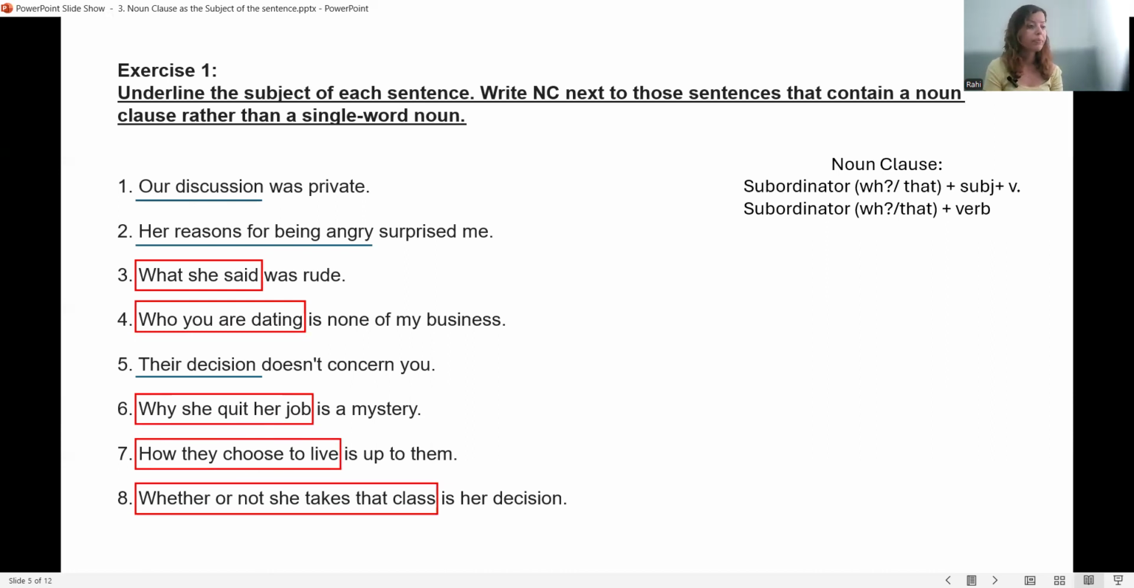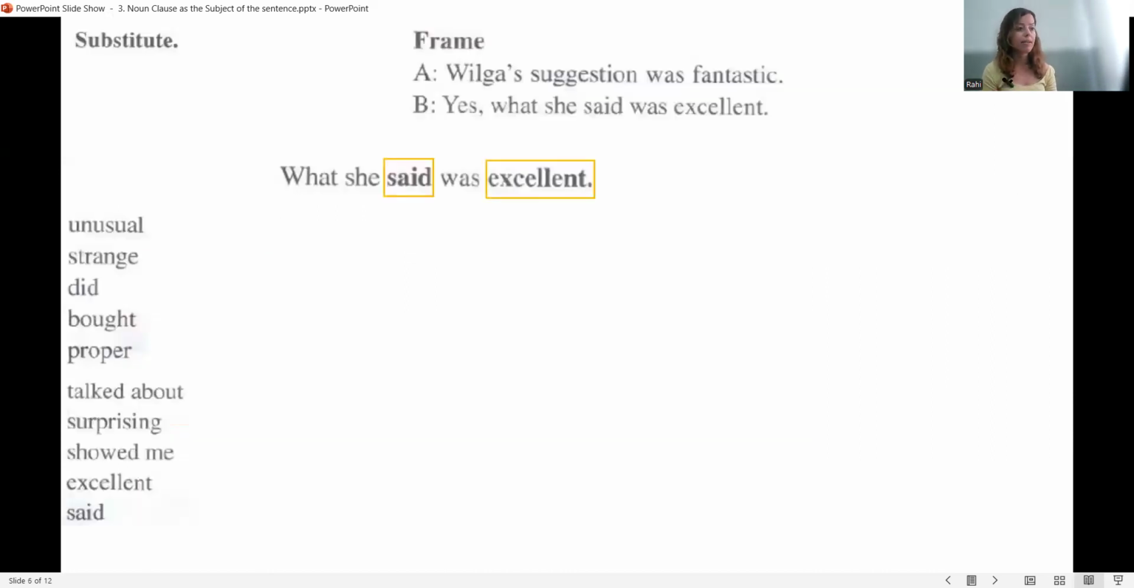All right. Now, next exercise, we have a substitution drill. So we are going to change these ones that are highlighted. What she said was excellent. Pay attention to the verb. The verb is singular.